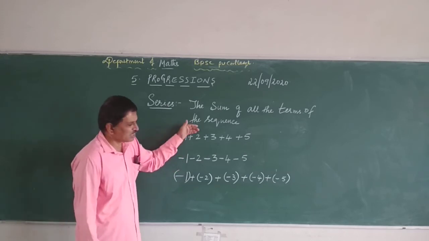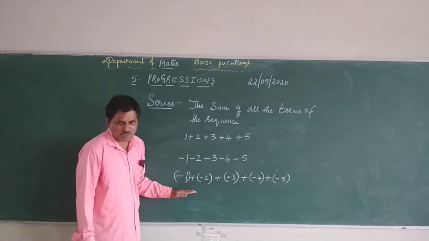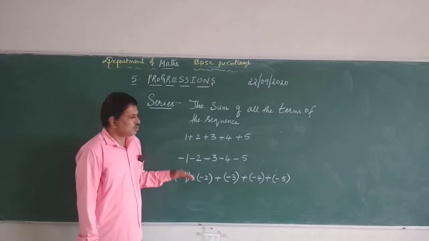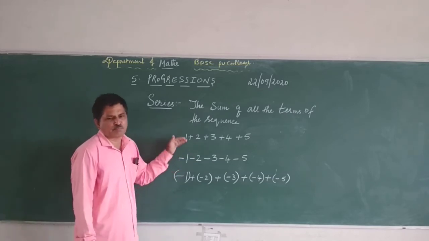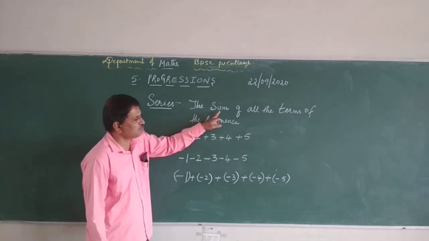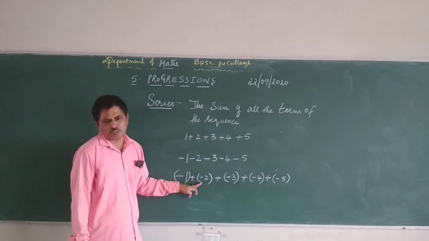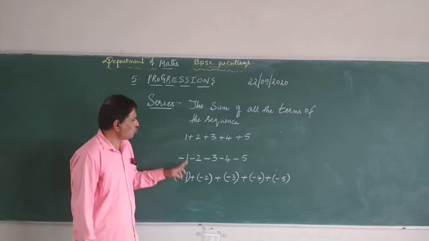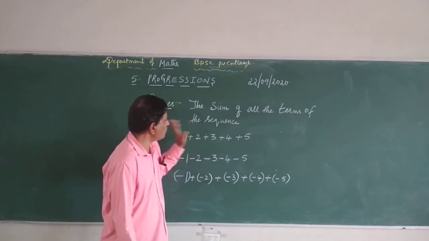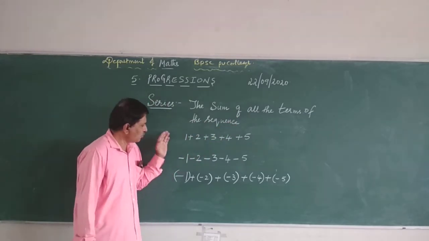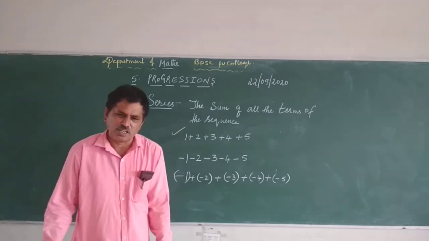So either you can take a plus sign or a minus sign; both are accepted as series. But in the definition we will write plus, because whenever there is minus, we take plus of minus. So we can write: the sum of all the terms of the given sequence is called a series. You can write this example, or if you want you can write only this example. It is more than sufficient.